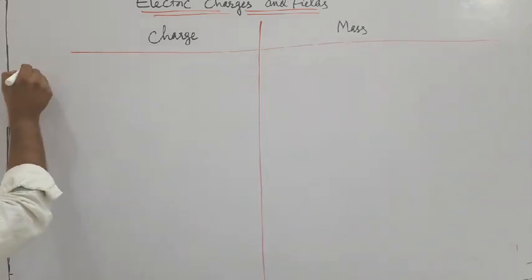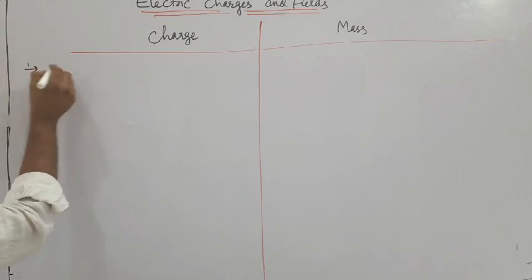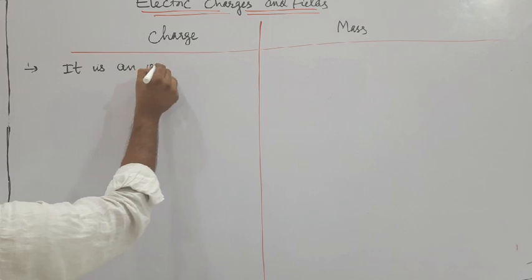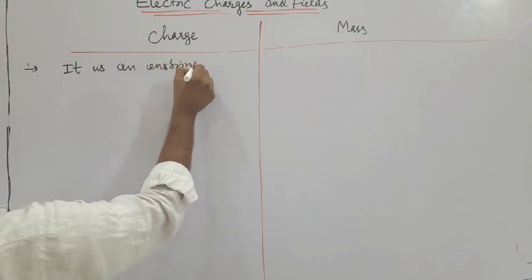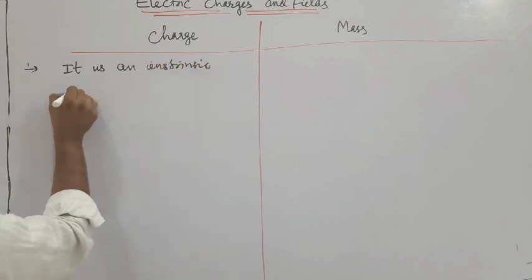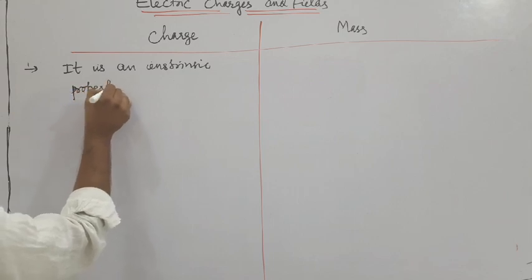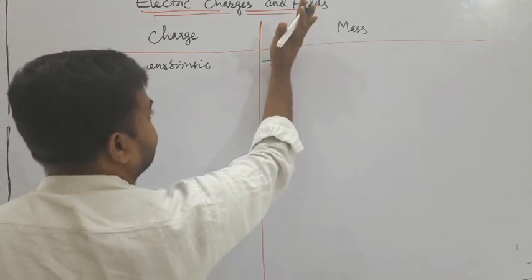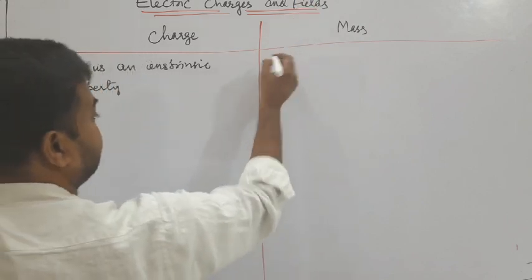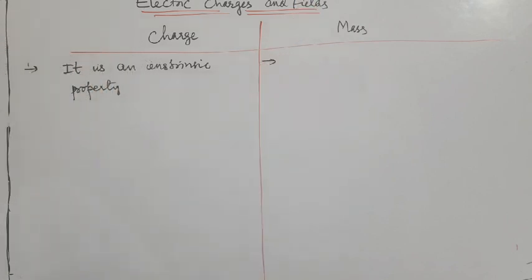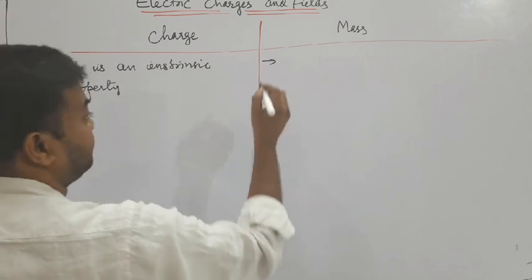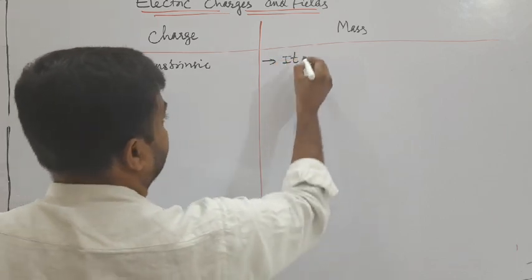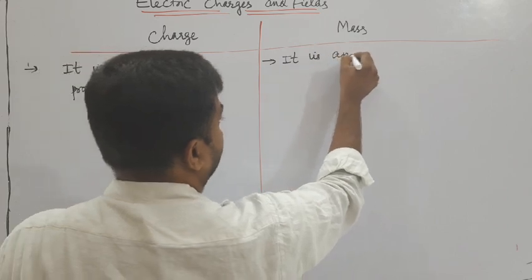First one is, it is an intrinsic property. Charge is an intrinsic property. In the same way, mass is also an intrinsic property, or a fundamental property.